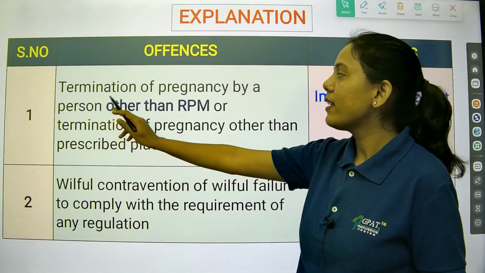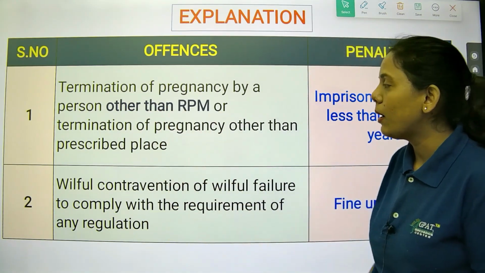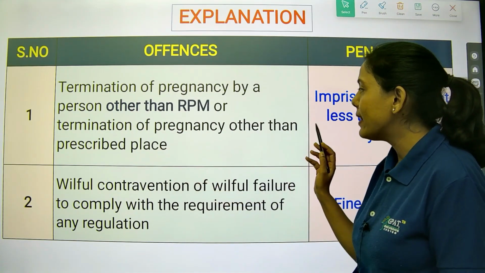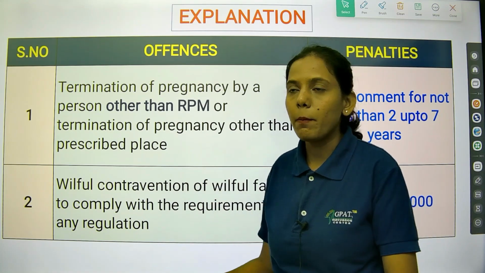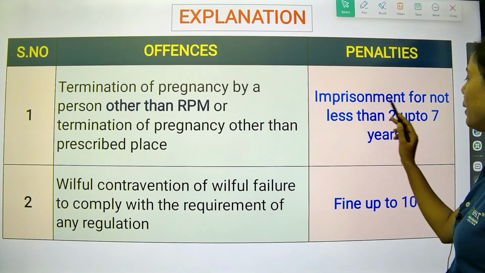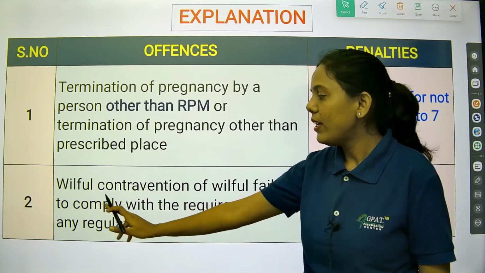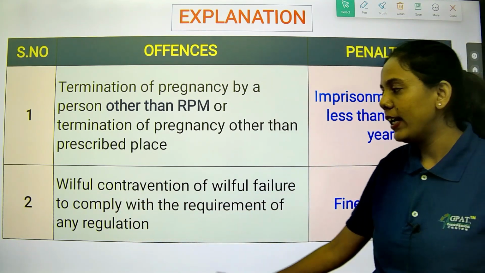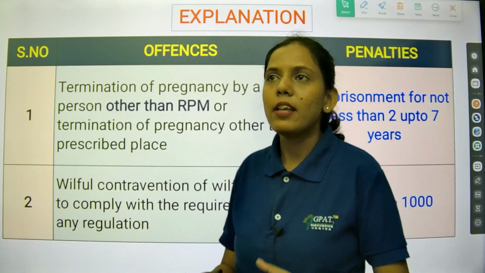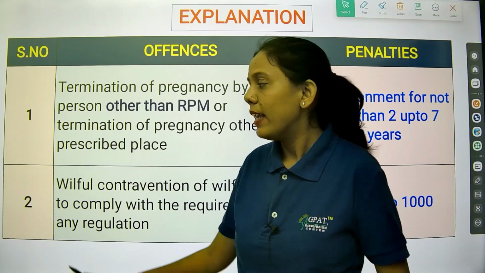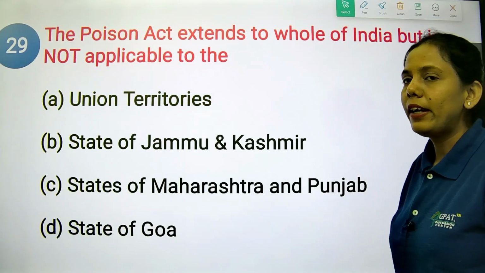So see here it is given termination of pregnancy by person other than RMP, that is registered medical practitioner, or termination of pregnancy other than the prescribed place. So there has to be a prescribed place by a registered medical practitioner. If any other is there, then imprisonment for not less than 2 and it can extend up to 7 years. And if it is a willful contravention or willful failure to comply with the requirements of any regulation, if any person is willingly trying to not follow the rules, then also imprisonment or fine up to 1000 is there as a penalty to these offences.